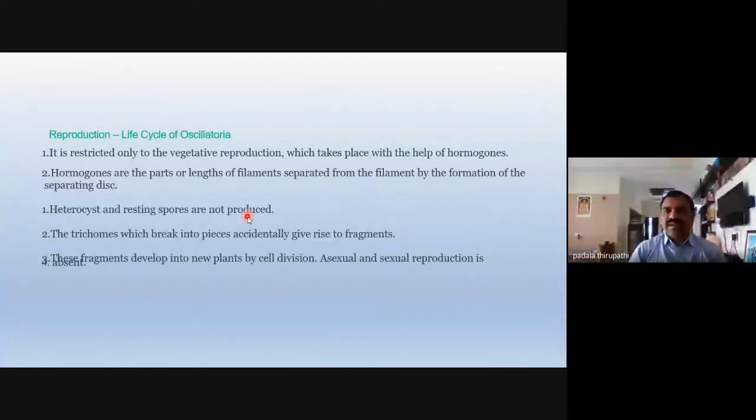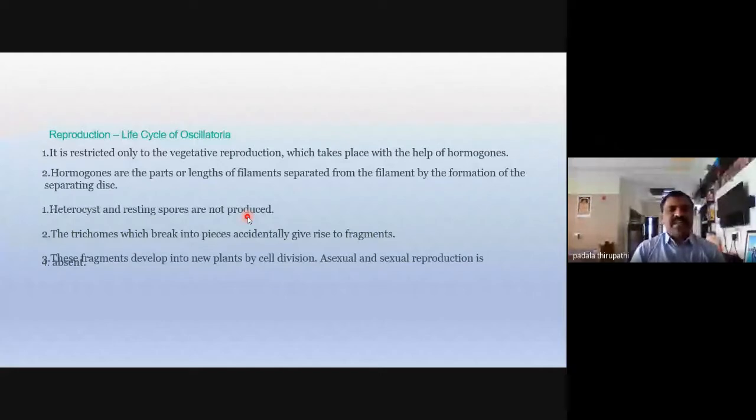It takes place with the help of hormogones and also by fragmentation. The hormogones are pieces or lengths of filaments separated from the filament by the formation of separating discs, that is disjunction cells or disjunction discs. Is it right or not? So the separation disc is able to produce small pieces, and each piece we can call a hormogonium or hormogones.